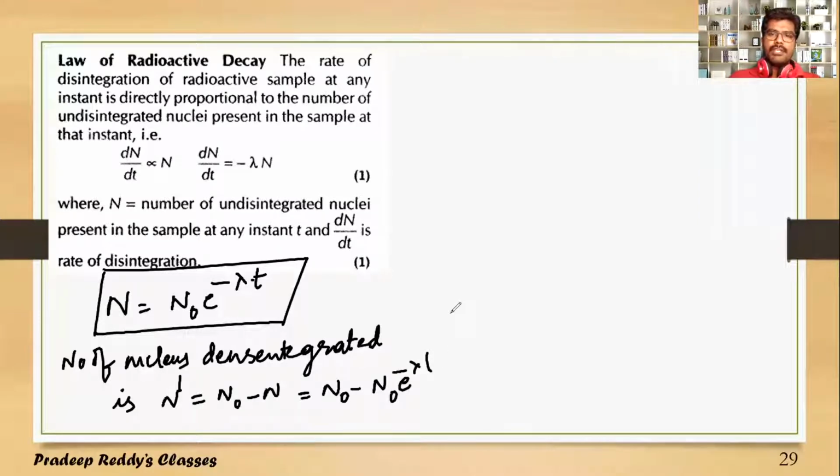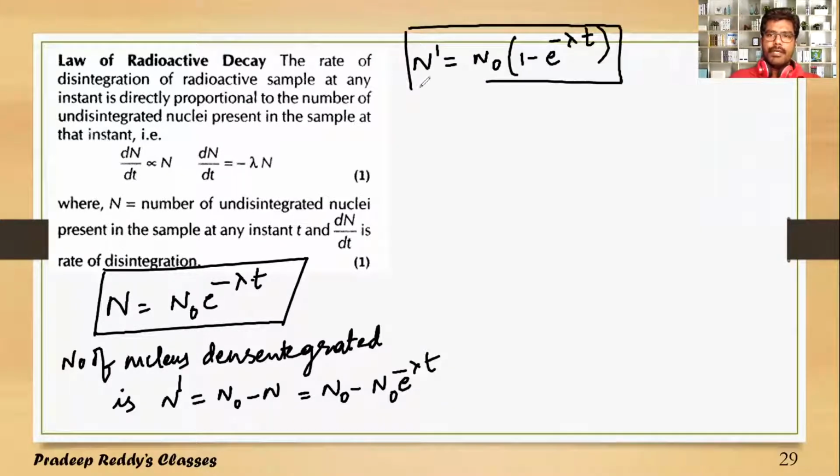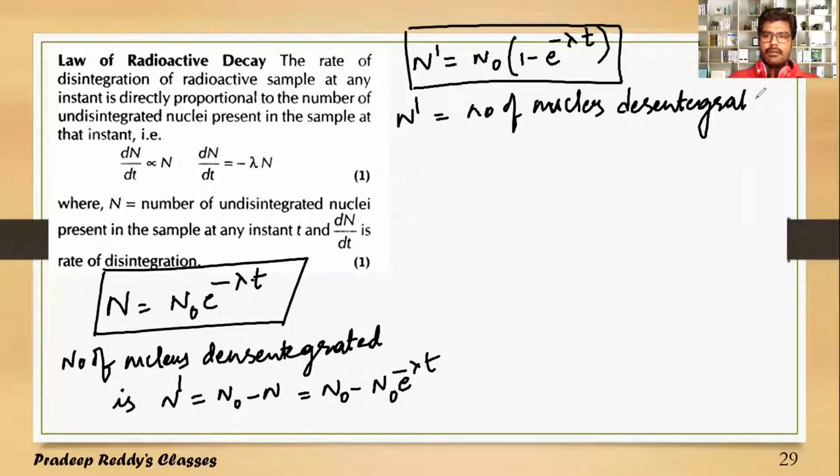Therefore, the number of nuclei which are disintegrated in time t second will be N dash, which is equal to N naught into 1 minus e power minus lambda into t. And remember, N dash is equal to the number of nuclei disintegrated in time t second. It has been disintegrated in t second.